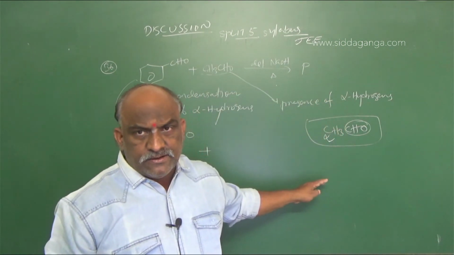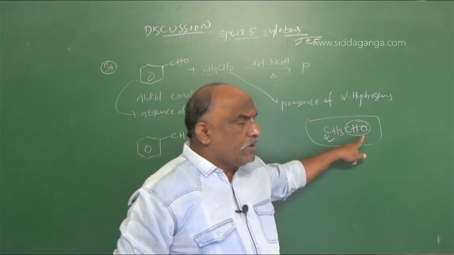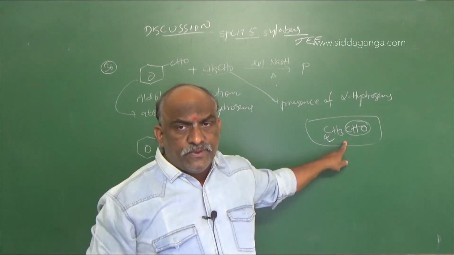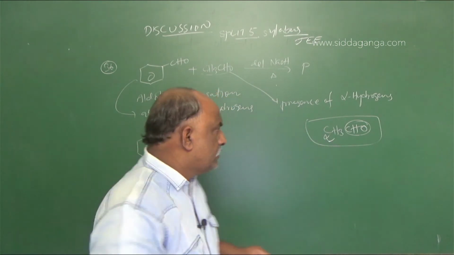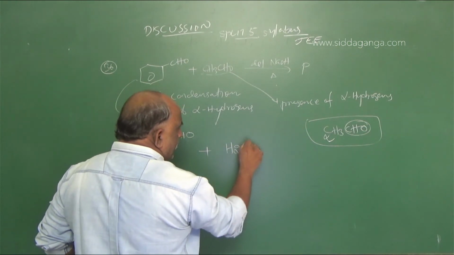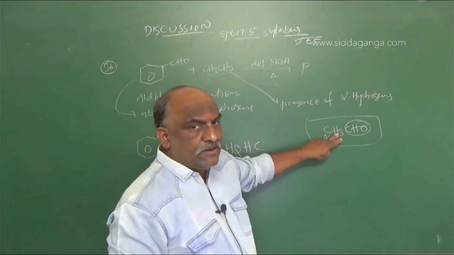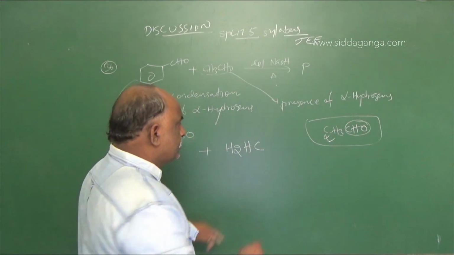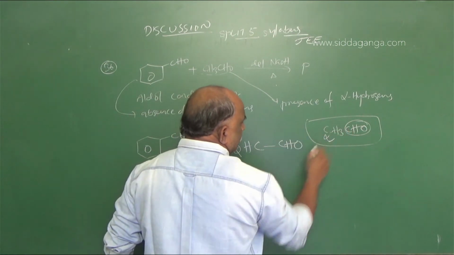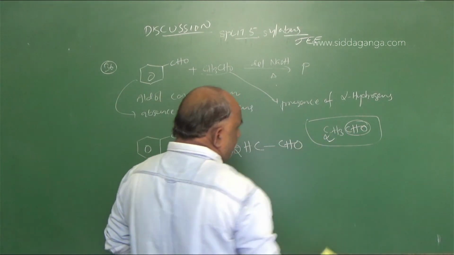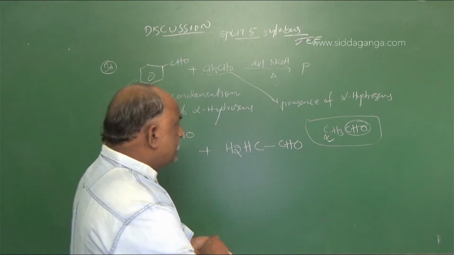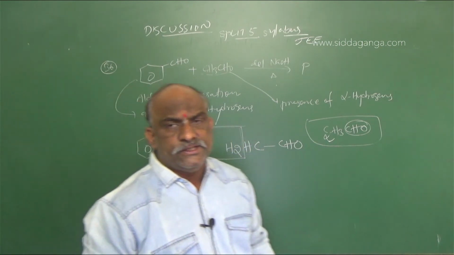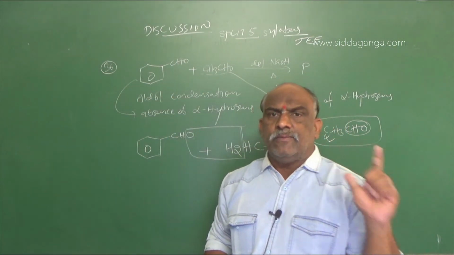Second molecule you select. After selecting the second molecule, you should mark the aldehyde functional group, followed by the alpha carbon. Which carbon is alpha carbon? The first carbon is alpha carbon. From that alpha carbon you select two hydrogens, and the remaining is what? CH3 can be written as H2CH, and the remaining portion is CHO. So this is called the second molecule. On addition of this to that, eliminate water. That is the final product.